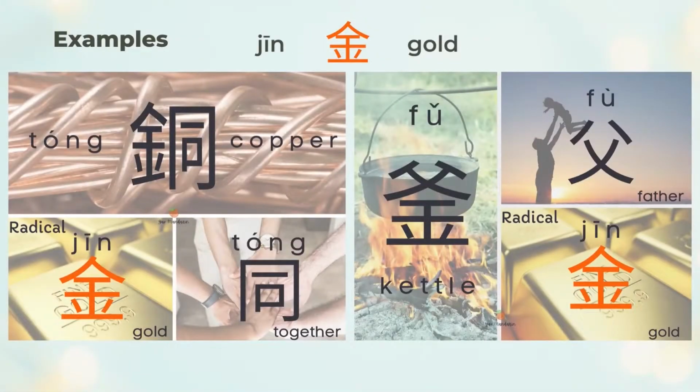铜 is copper. 铜 is the left 金 metal and the right 同 together. 同 is the phonetic of 铜. 釜 is a kettle made of metals and we use it for cooking. 釜 is the top 父 father and the bottom 金 metal. 父 is the phonetic of 釜.